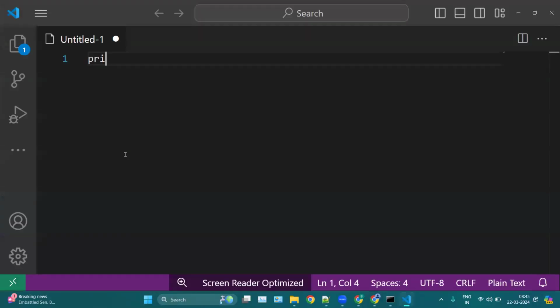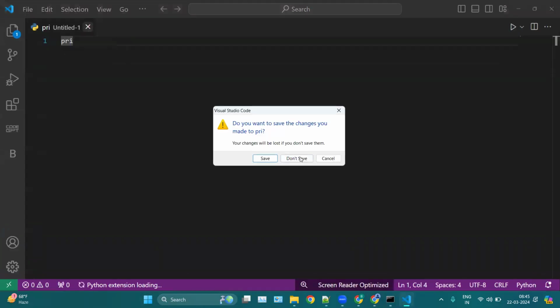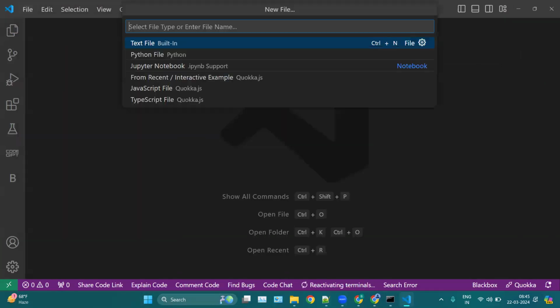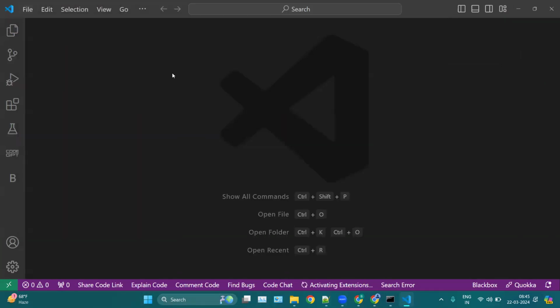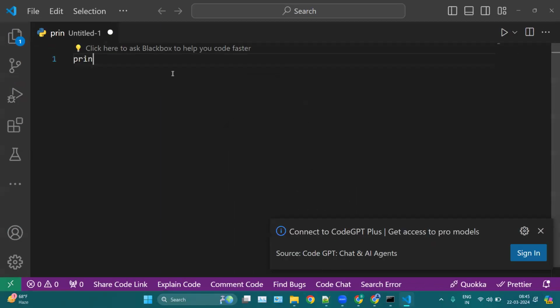Now, how to use VS Code? Let's say you want to open any file. You can simply click on File, then New File, and click on Python file. So this is for creating a file. Let's say here I want to write print hello world. Now how to save it?